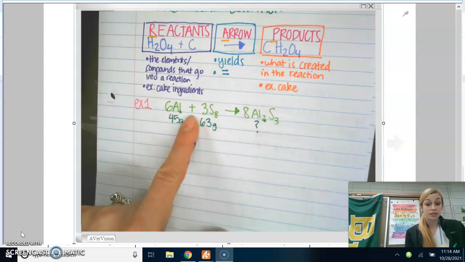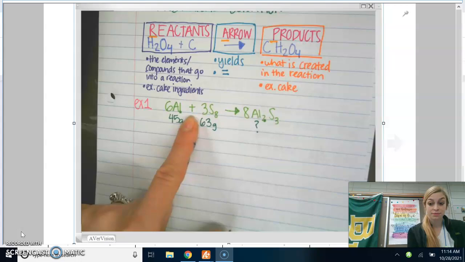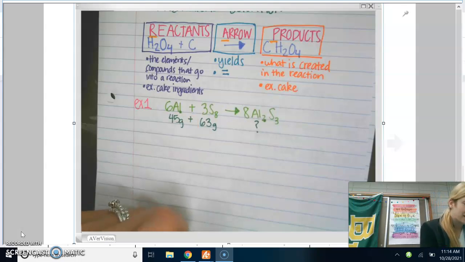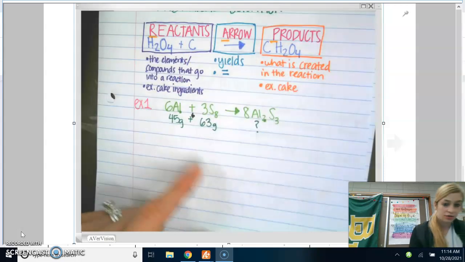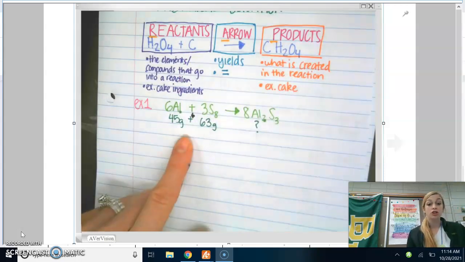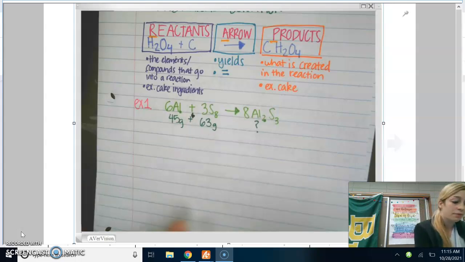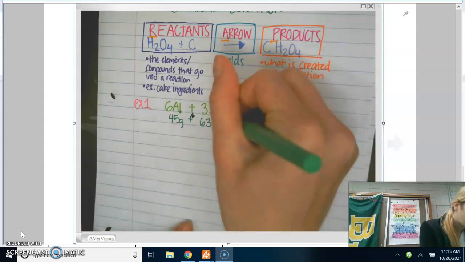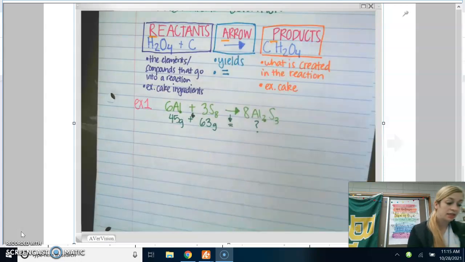So let me show you how to solve this. You would be given this, and you would be asked, what was the mass of the product? We need to determine the mass of the product. This is so easy. All you have to do, little tricks, is you drop your arrow down. You drop your plus sign down. So I'm drawing an arrow to show you bring it down. You have to write that plus sign. It's not going to be there for you. You have to know to bring that down. You drop your arrow down as an equal sign, because the arrow means equal.